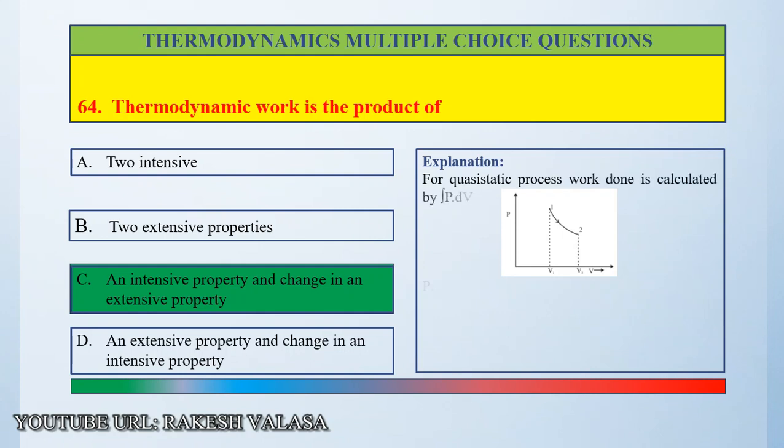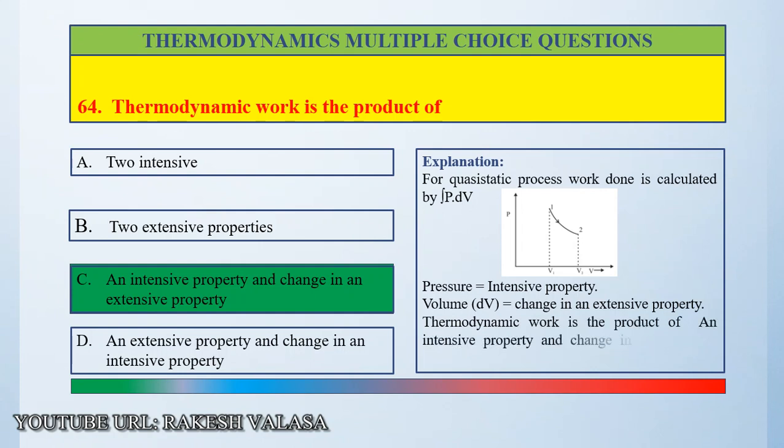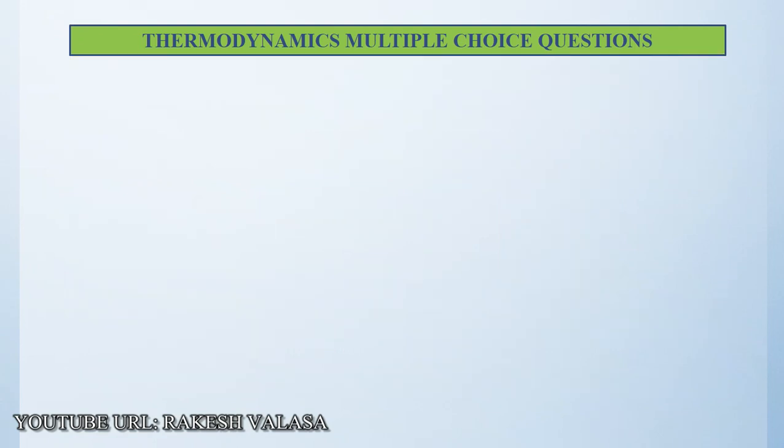For a quasi-static process, work done is calculated by integration of P dV. Here, pressure is an intensive property and dV is the change in an extensive property, volume. Thermodynamic work is the product of an intensive property and change in an extensive property. So the correct answer is option C.